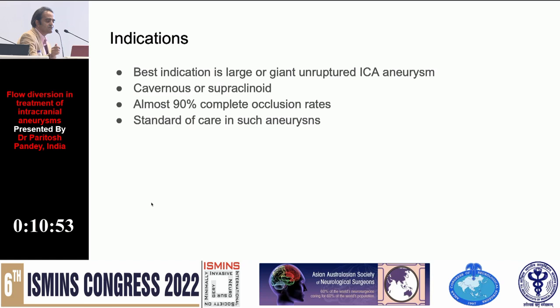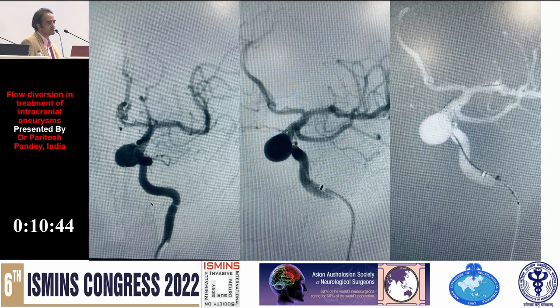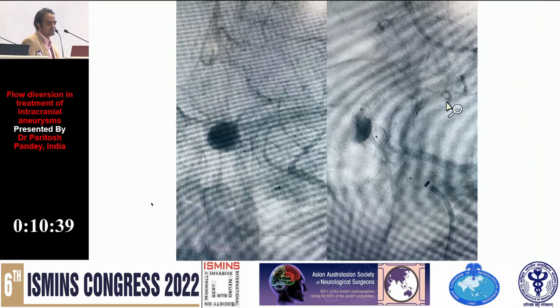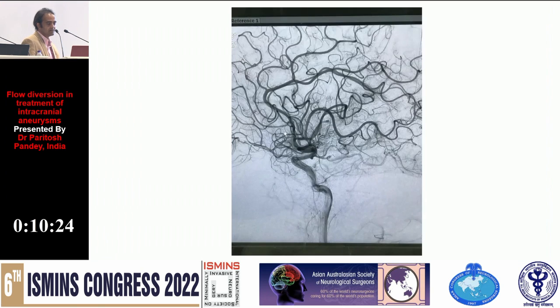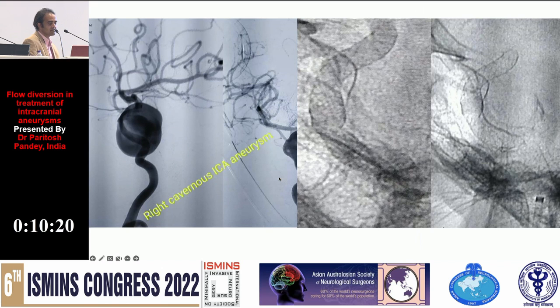The best indication, of course, is the large and giant unruptured ICA aneurysm, either cavernous or supraclinoid, and this is almost the standard of care in these kinds of aneurysms. Suppose this is an unruptured paraclinoid aneurysm. You take the microcatheter, you place a FD, and if you want to, you can put a few coils here and put an FD across this aneurysm, and this aneurysm will thrombose. Again, another one: put an FD and coils here, and you wouldn't even know in the control angiogram where the aneurysm was.